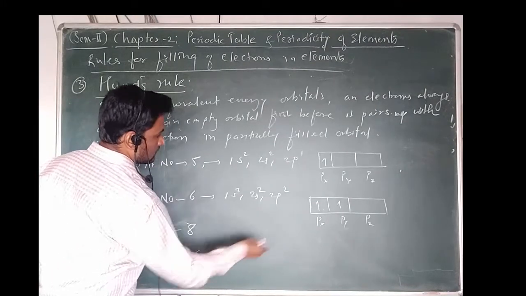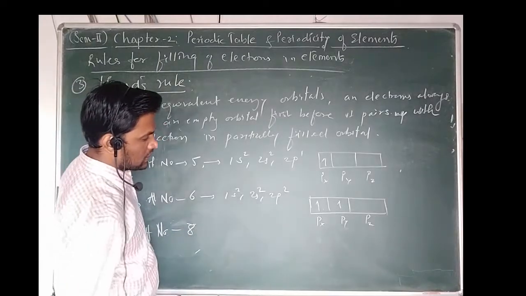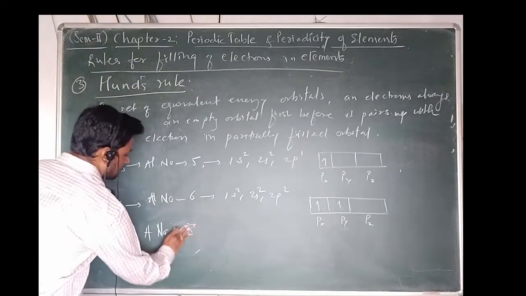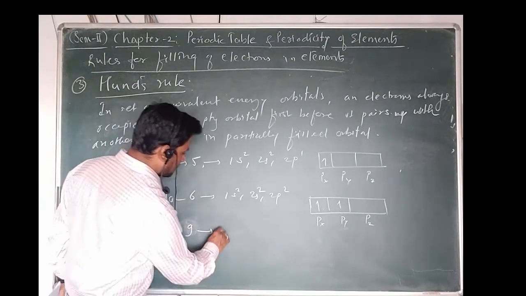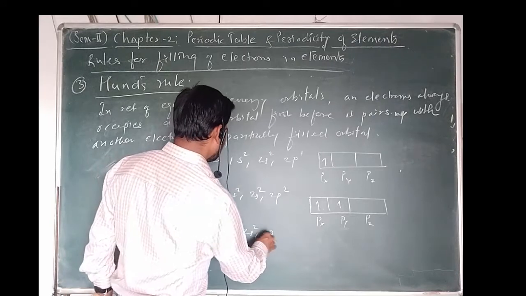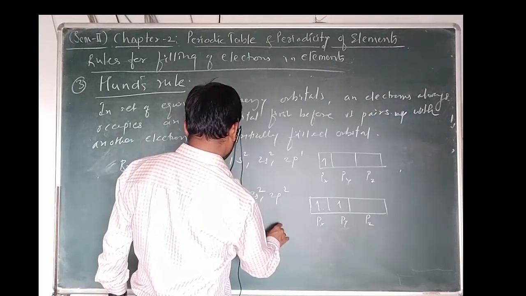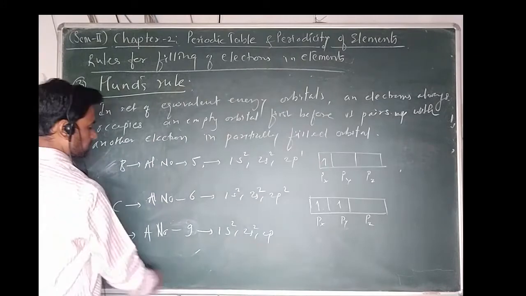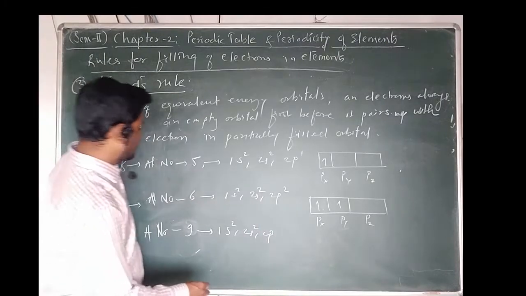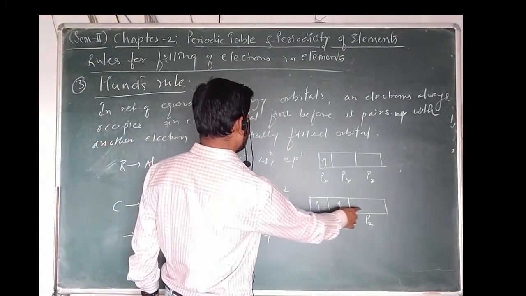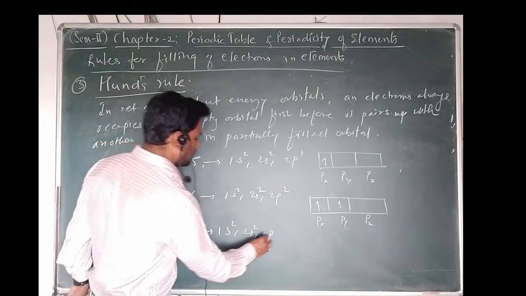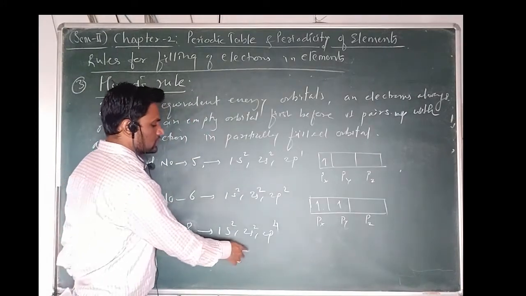Now let me consider atomic number 9, fluorine. If we consider fluorine, how can it be filled up? 1s2, 2s2 and 2p5. Okay, let me instead consider oxygen, atomic number 8. How can it be filled up? It is 1s2, 2s2, 2p4.